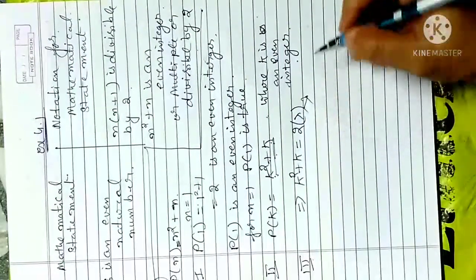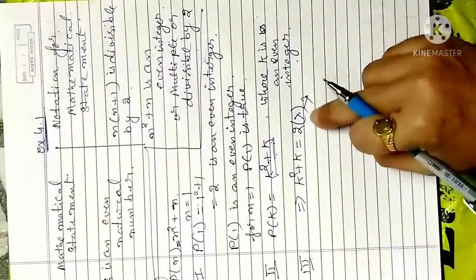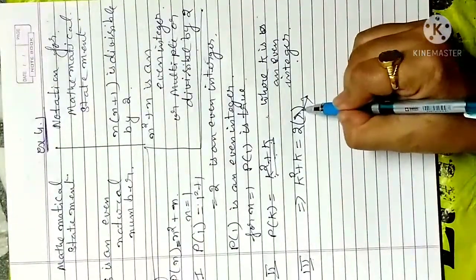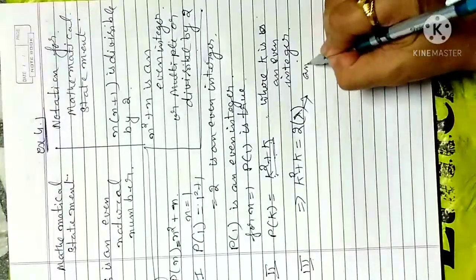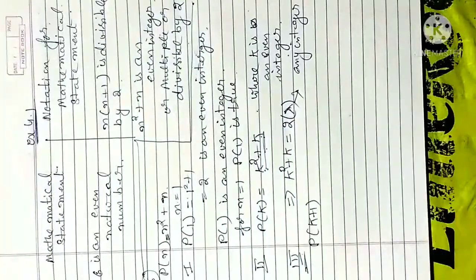What is lambda? Lambda is any natural number, or because multiplying 2 with any natural number gives an even number, we can say this lambda is any integer.